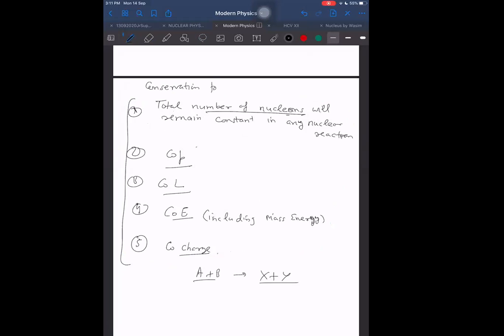Conservation principles during nuclear reaction.